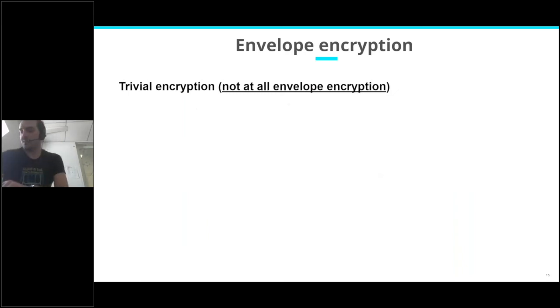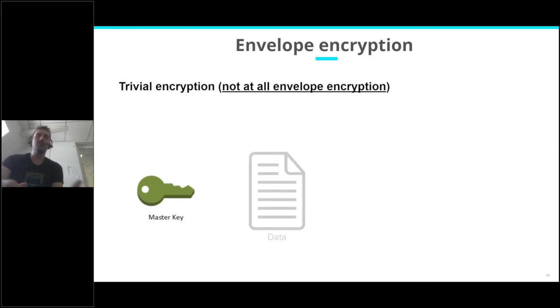And one of the last principles we will see is envelope encryption. So in order to explain envelope encryption, I will just show you not envelope encryption, just to illustrate the difference. So imagine you have a master key and you have some data.